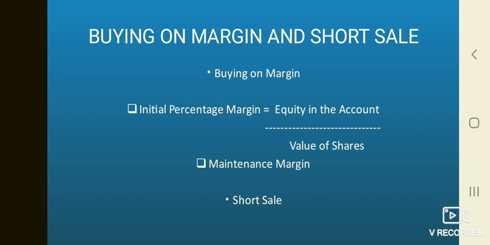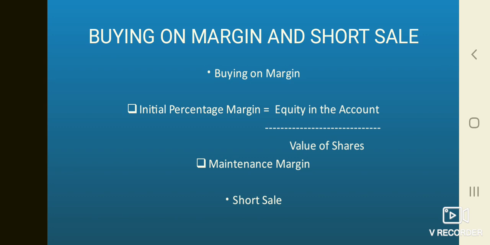To guard against such a thing, the broker prescribes a maintenance margin. Should the percentage margin fall below the maintenance margin, the broker will issue a margin call asking you to infuse more cash in the margin account. If you fail to do so, the broker is entitled to sell securities from the account to collect enough of the loan so that the percentage margin is restored to an acceptable level.